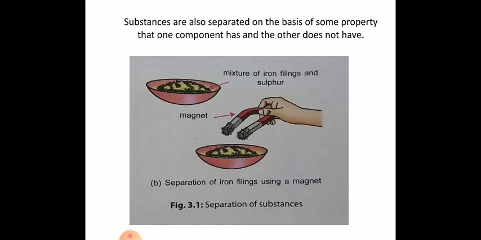You will observe that the iron filings stick to the magnet. In this way we can separate the mixture by using a property which one component has and the other does not. As we have seen in the other example also, different components have different boiling points, and through that we separated different components.